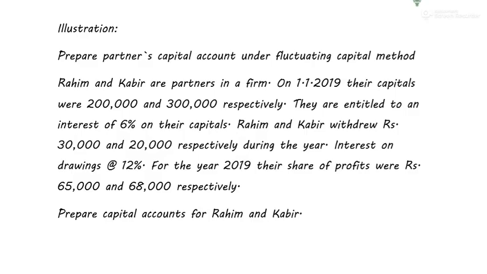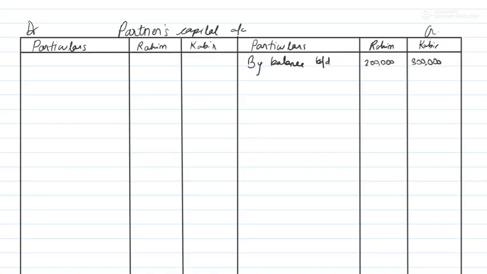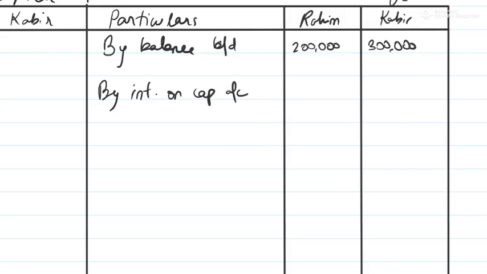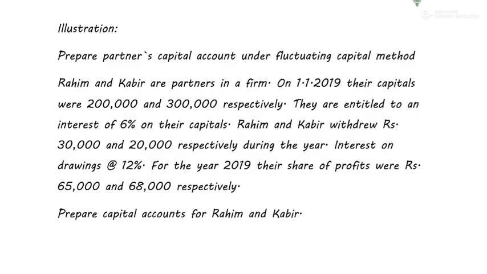So interest on capital is 6% on the capital. The capital did not change during the year. Therefore I just write down 6% of 2 lakh and 3 lakh. Now 2 lakh into 6% is equal to 12,000, and 3 lakh into 6% is equal to 18,000. So we'll go step by step. As we see items, we'll keep on recording them because we know where we have to record them. Interest on capital increases the capital of the partner, therefore I recorded it on the credit side.